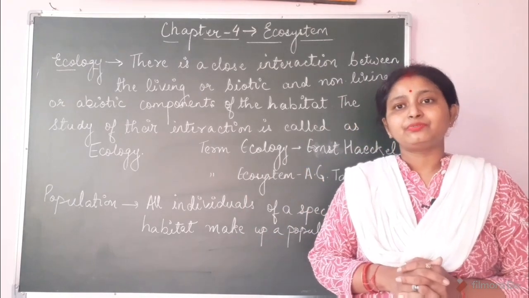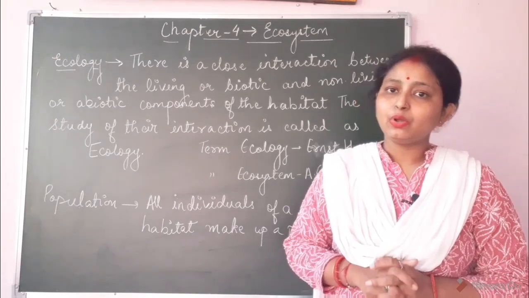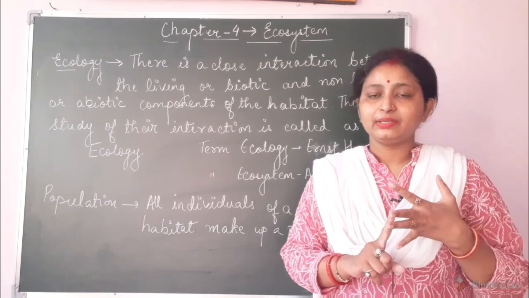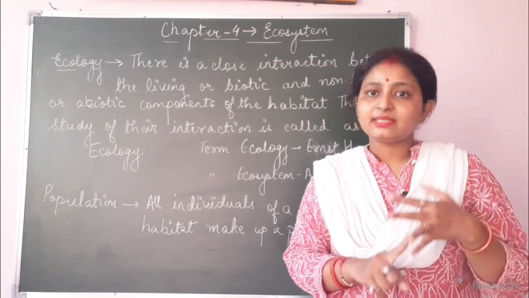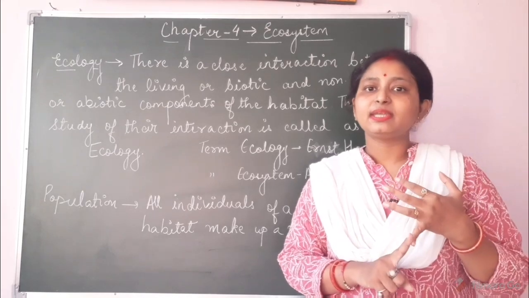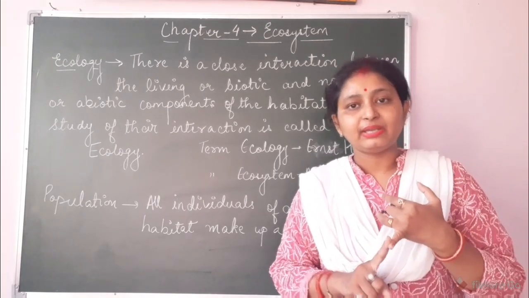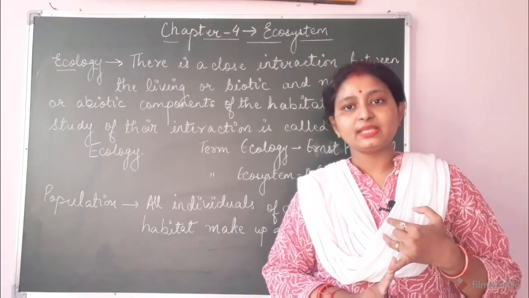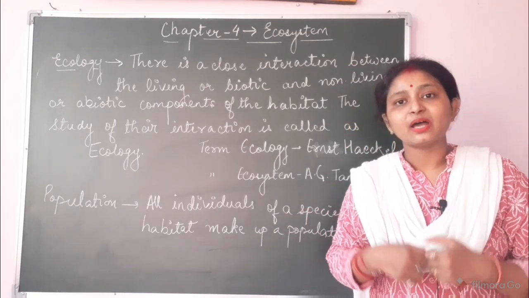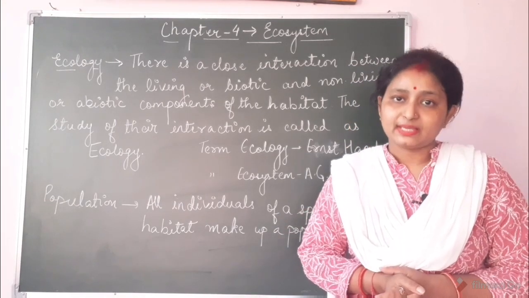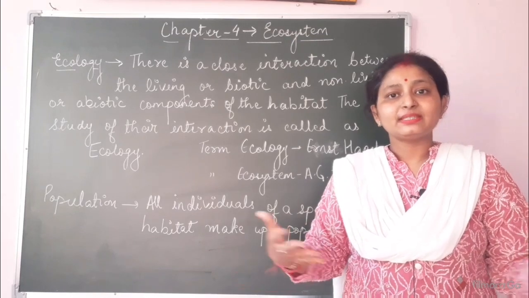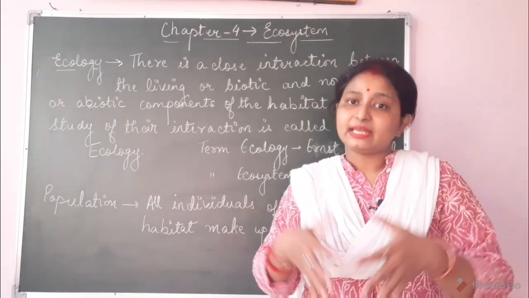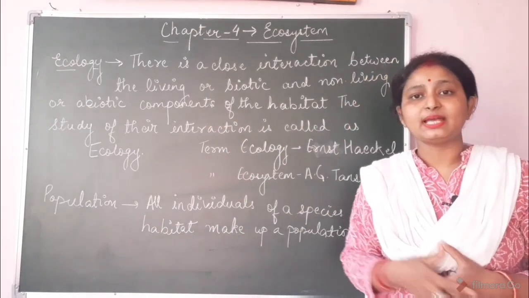Now children, let's see how the abiotic and biotic components are dependent, how they are linked to one another. Children, for the process of photosynthesis, you all know that green plants require sunlight, water and chlorophyll, right? So sunlight is an abiotic factor, water is an abiotic factor. Green plants also need air for respiration. They also need carbon dioxide for photosynthesis. So we, the living organisms, are dependent on the non-living components. This interaction is studied under the branch of biology called ecology.